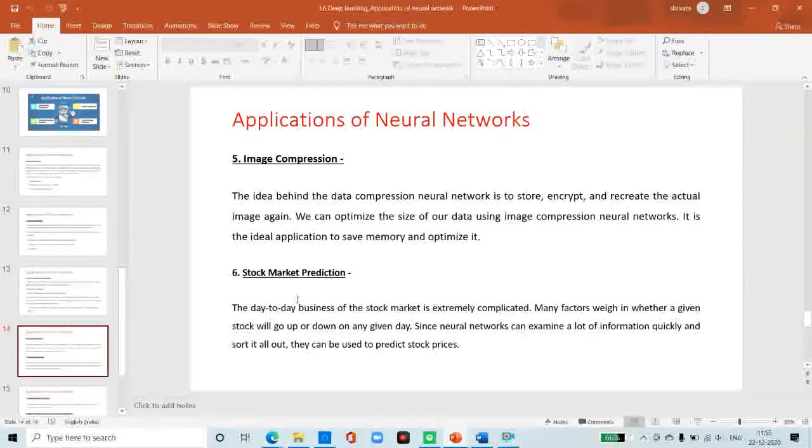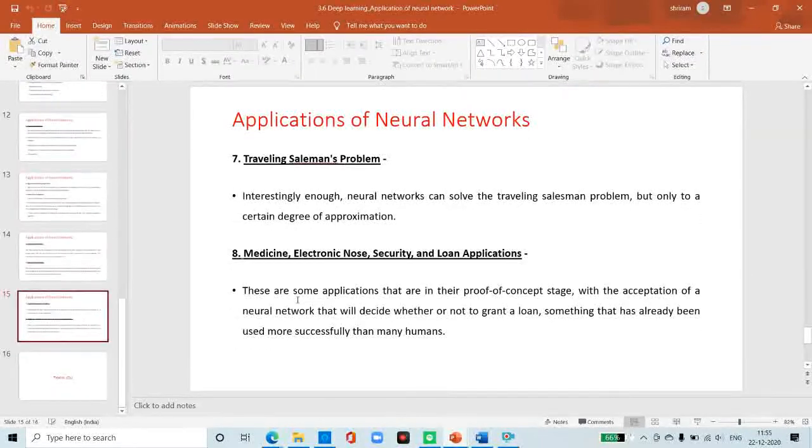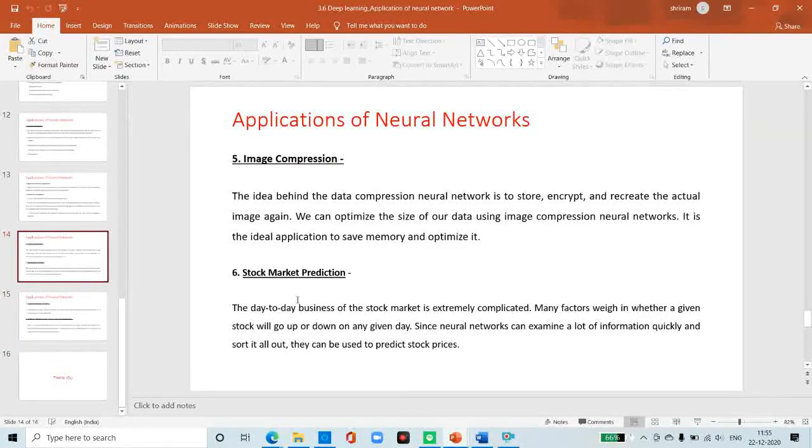And the next point is stock market prediction. The stock exchange is difficult to track and difficult to understand, as many factors affect the stock market. A neural network can examine a lot of factors and predict the price daily, which would help stockbrokers.